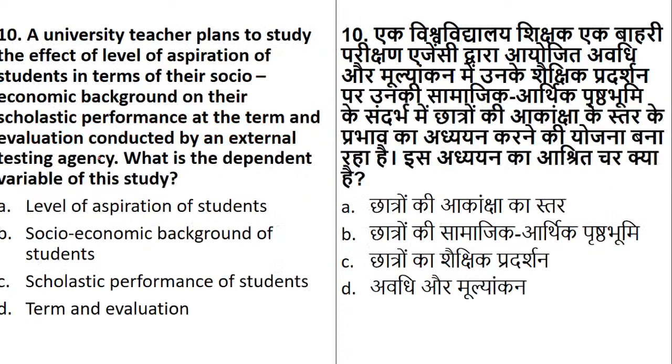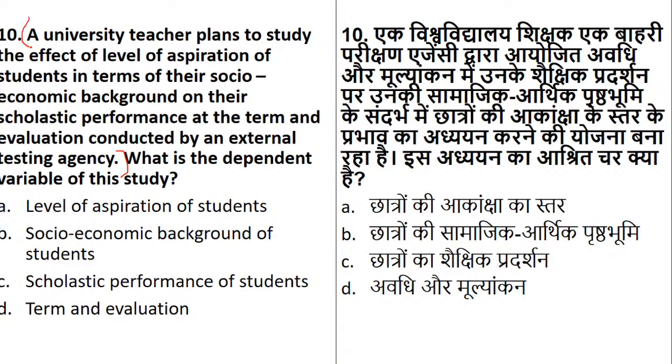Now, coming to question number 10. This is how you get questions on dependent and independent variables. 99% of the time, they give you examples and tell you to find out the dependent and independent variable. Now read the question very carefully.